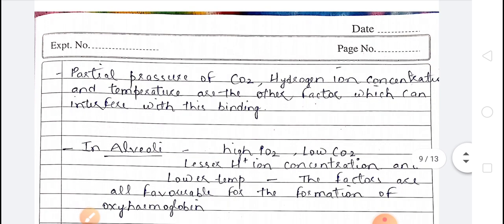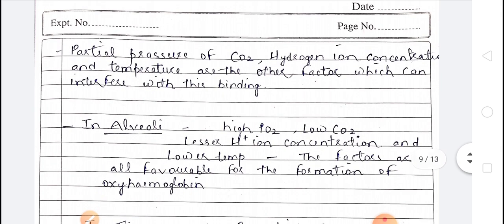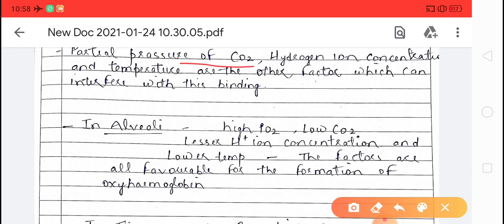After that, the partial pressure of CO2, hydrogen ion concentration, temperature and other factors can interfere with this binding. Okay, and these also play an important role in the binding of oxygen with hemoglobin to form oxyhemoglobin.